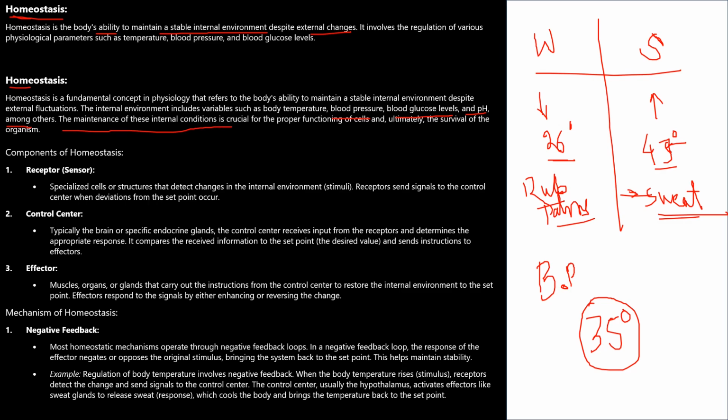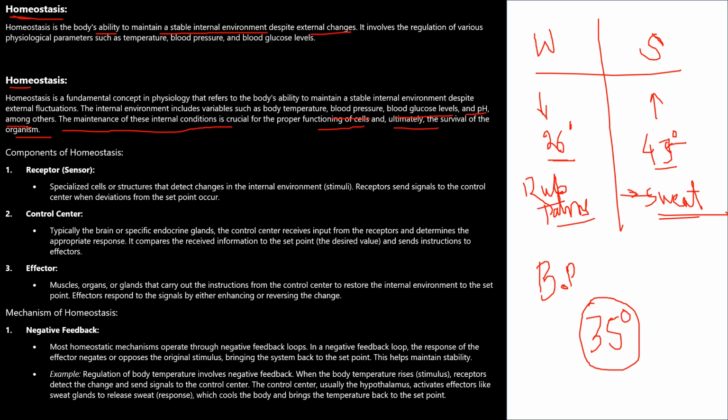It is crucial and very important for the proper functioning of the cells and ultimately the survival of the organism. What happens if there is too much blood pressure? The blood vessels will rupture, and ultimately the death of the person takes place. Likewise, high blood glucose levels somehow contribute to the formation of cholesterol, free fatty acids, and triglycerides, and cholesterol leads to atherosclerosis and after that heart attack.